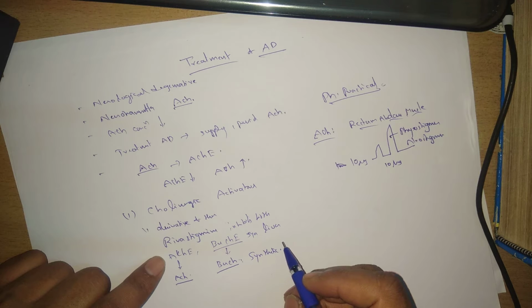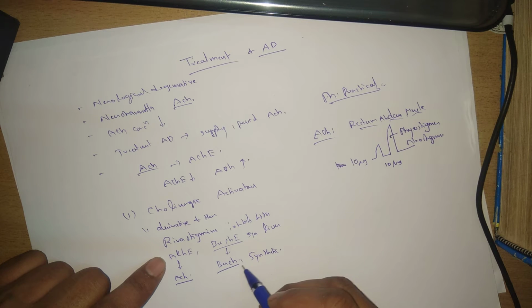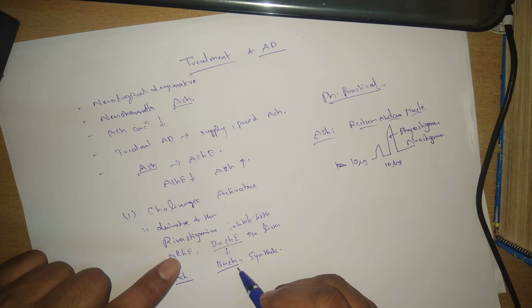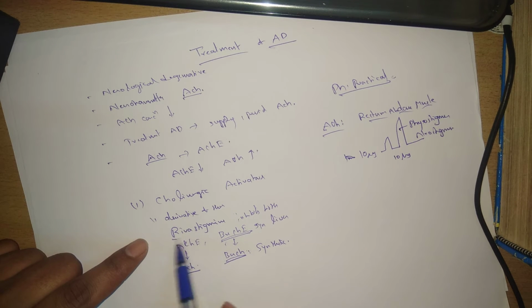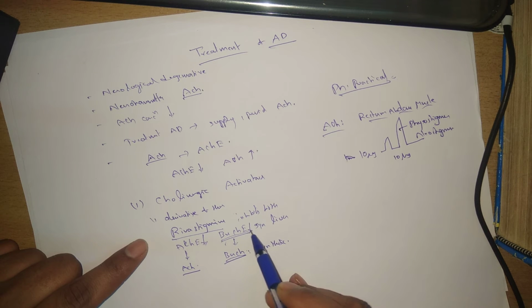To fulfill the deficiency of acetylcholine, we use butyrylcholine. When butyrylcholine is administered, butyrylcholinesterase is immediately released from the liver to inhibit it. So rivastigmine inhibits both acetylcholinesterase and butyrylcholinesterase.